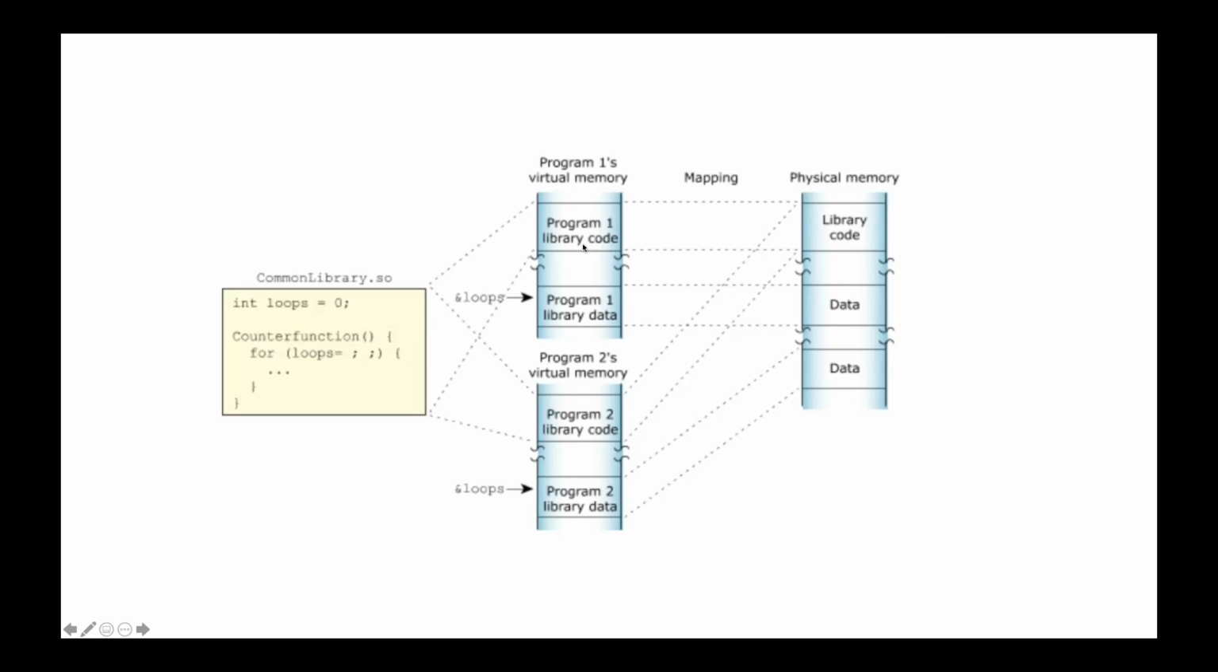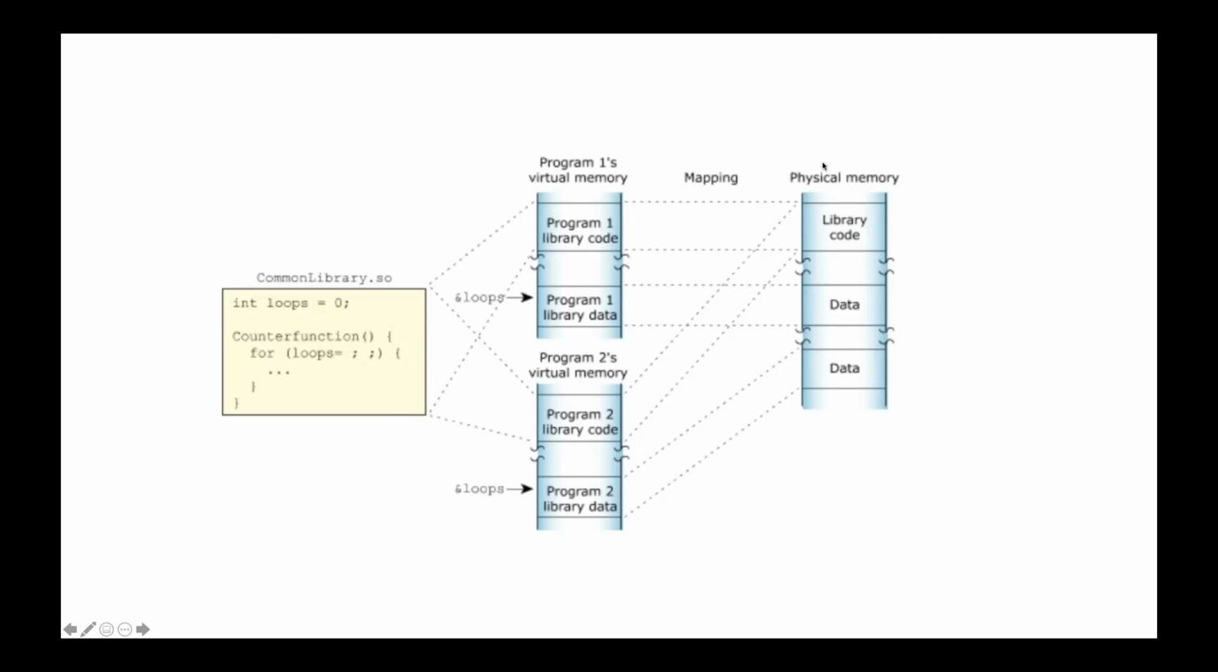So here you have program 1 library code and program 1 library data, and then you have program 2 library code and program 2 library data. Virtual memory has been allocated for all of this. Now do remember, this is the virtual memory, not the actual memory. If you do not remember the difference between virtual memory and physical memory, do go through my videos. I have created separate videos on this. Do watch those to understand that.